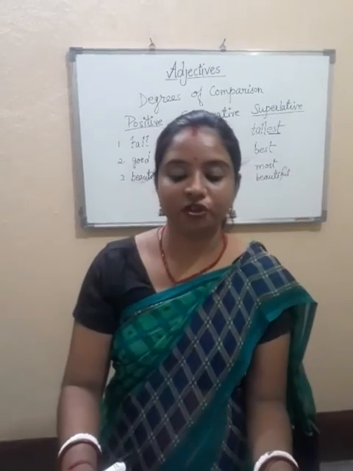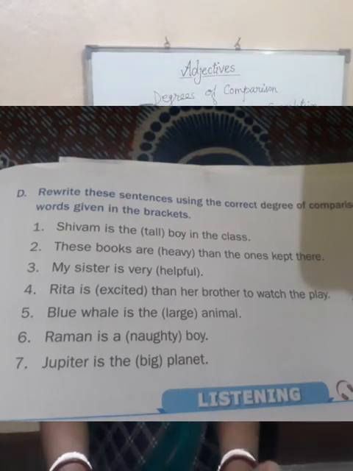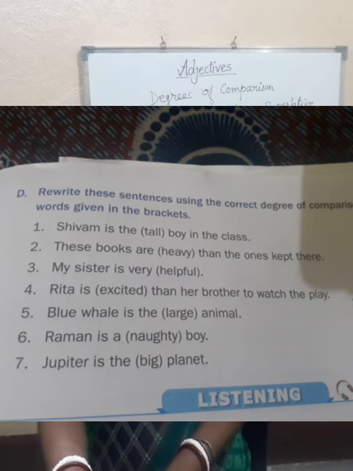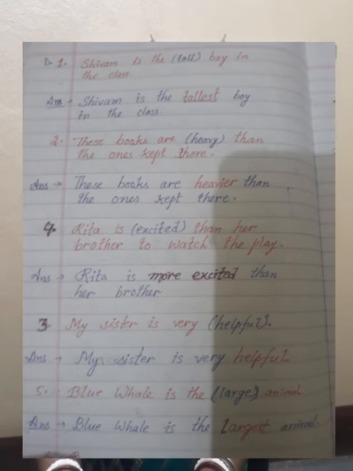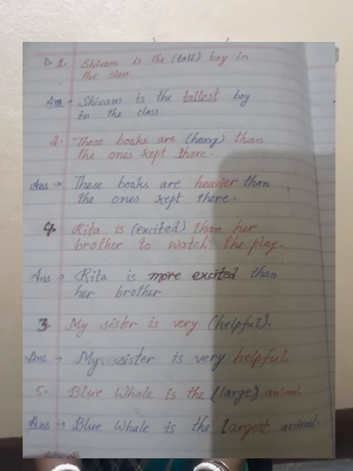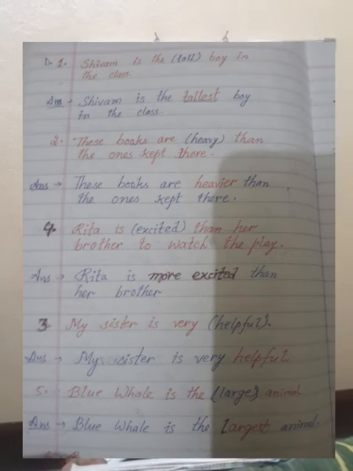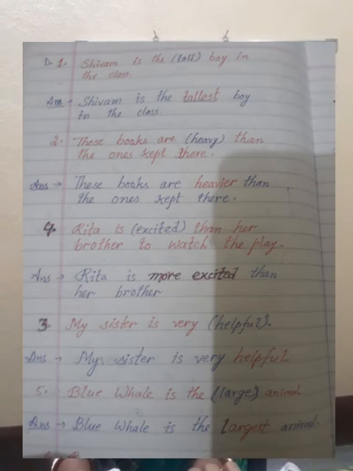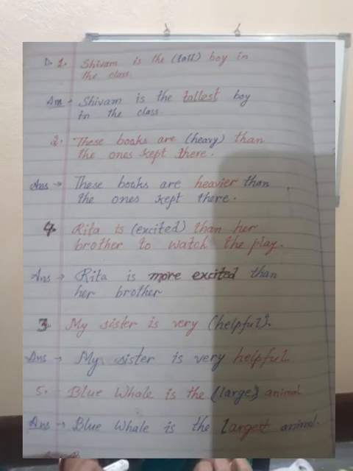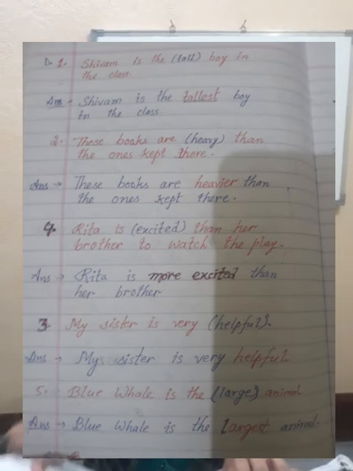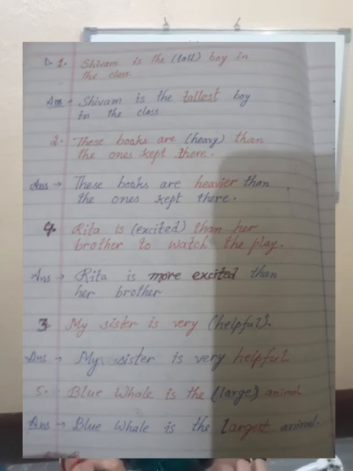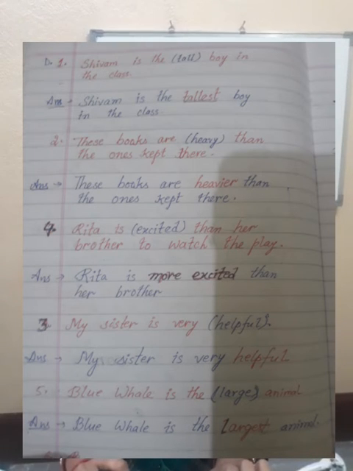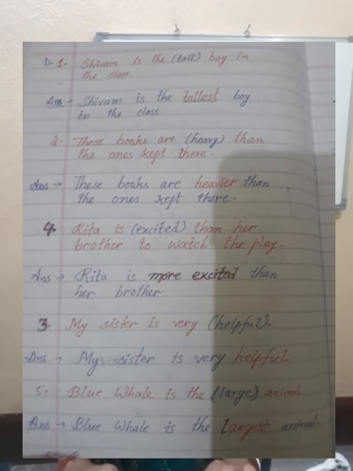Now last question, question number D. Rewrite these sentences using the correct degree of comparison of the words given in the brackets. Shivam is the tall boy in the class. Now see, Shivam is compared with all other boys in his class, and one more hint is given here: the we use with superlative degree and in comparative degree we use than. So question number 1, answer will be Shivam is the tallest boy in the class. If the is there, it means it will be superlative degree. This is also a hint to understand. So Shivam is the tallest boy in the class.